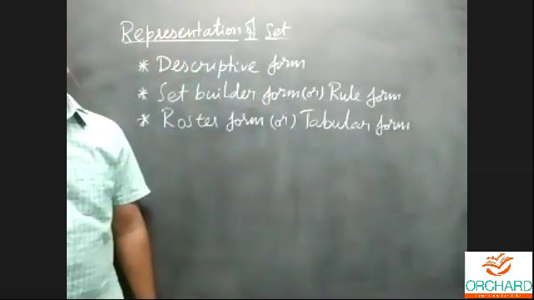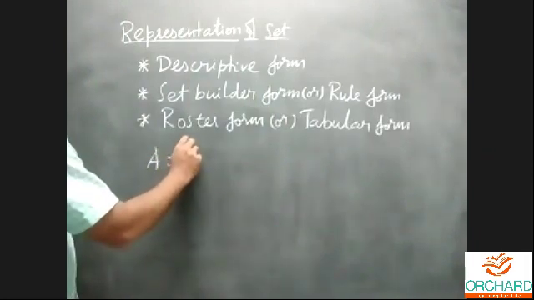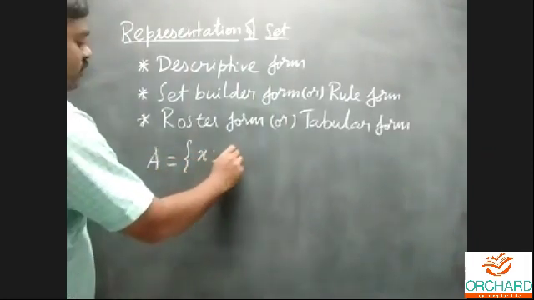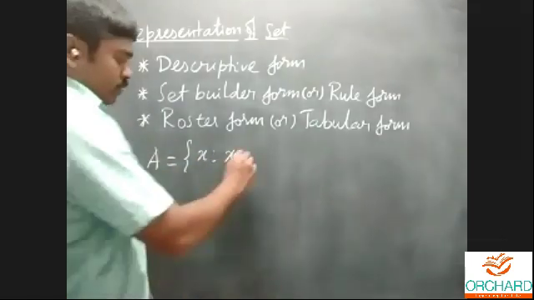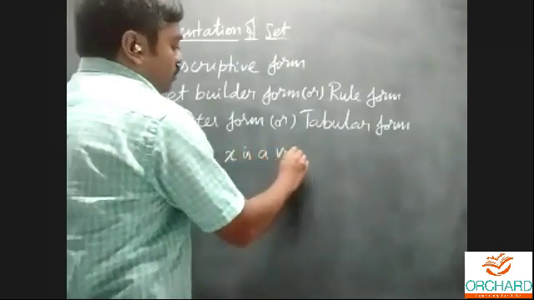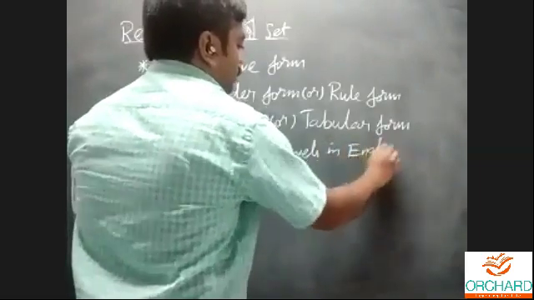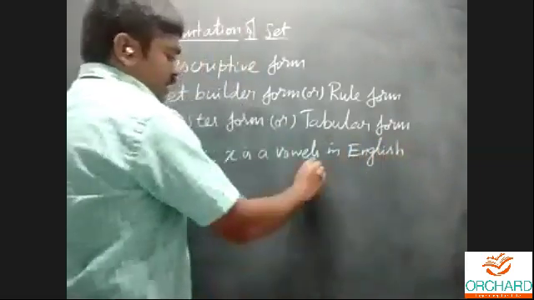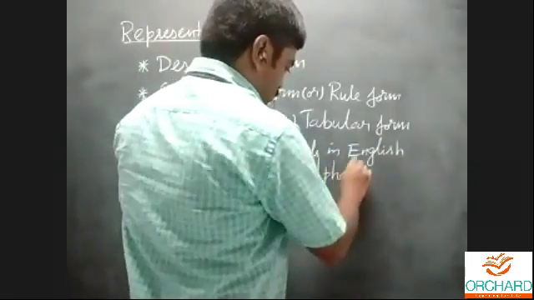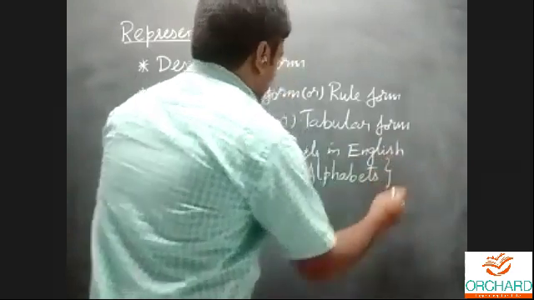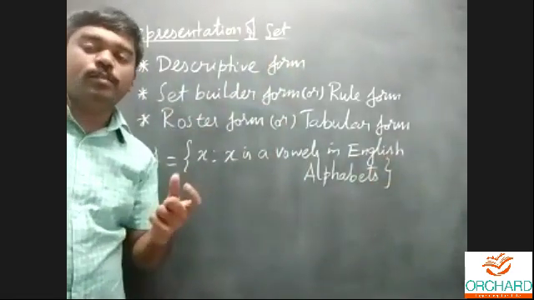And set builder form. How to represent a set in set builder form? For example, set A equals x such that x is a vowel in English alphabet. This is for set builder form or rule form.